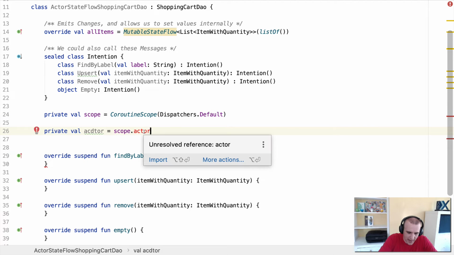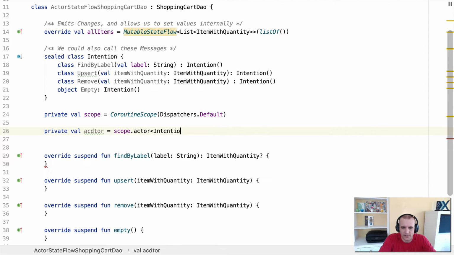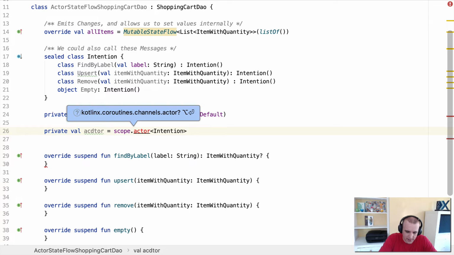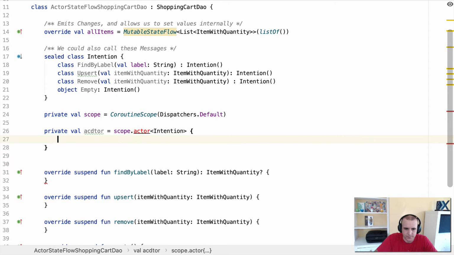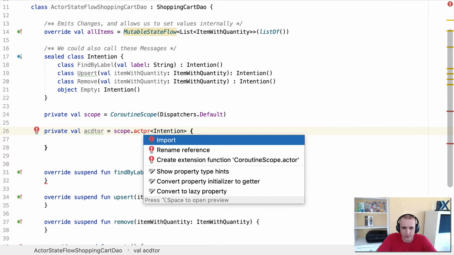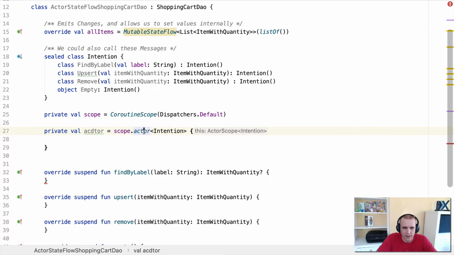So inside this actor now, I can basically say an actor is going to process the intention. And then after that, I can just go ahead and create some brackets. So an actor, I can import it, and I guess I should spell actor correctly. That's it. So an actor is going to take intentions that come in, and it's going to process.